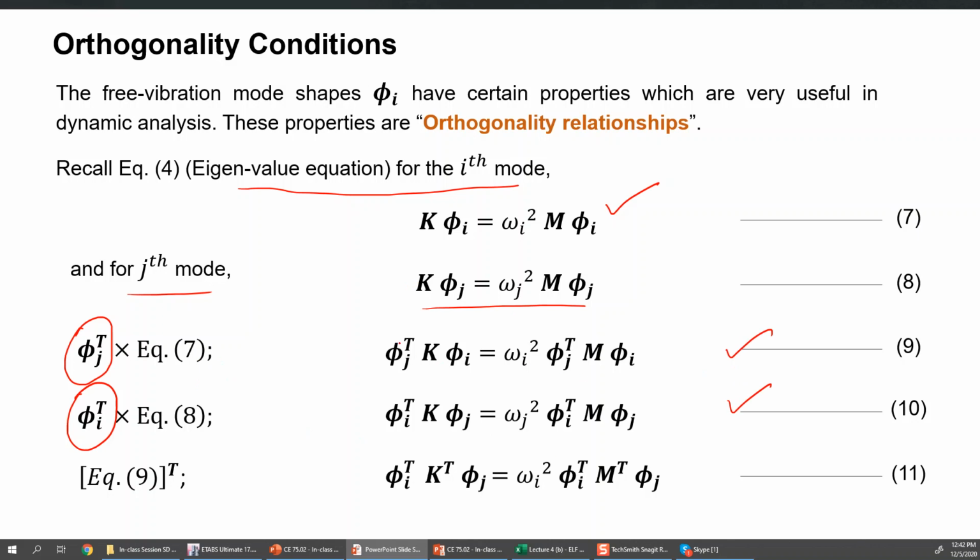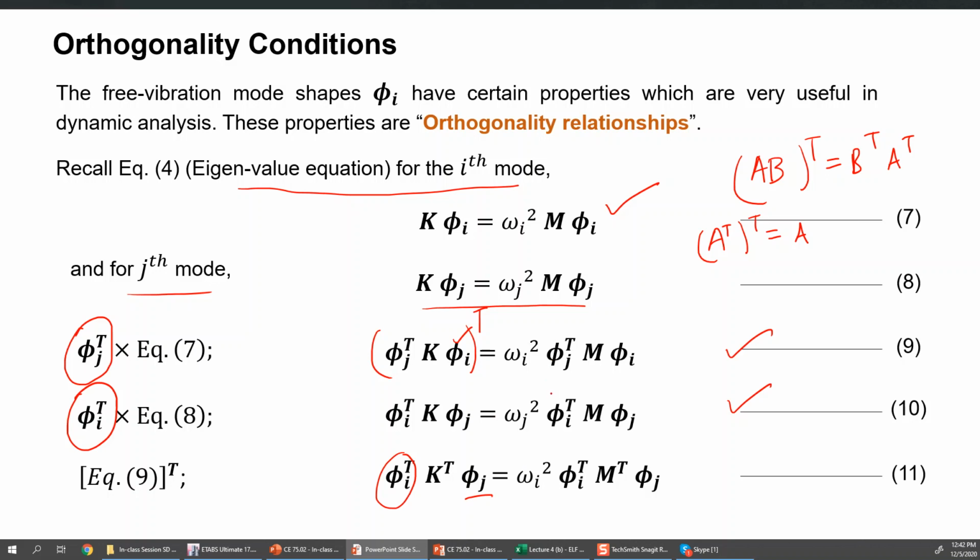Now what you can do is that you can take the transpose of this equation 9. So if you take the whole transpose here, you know already that AB whole transpose is basically equal to B transpose into A transpose. So you will have phi i transpose here, which is basically now this vector, and K transpose, and the transpose of transpose will be again the same matrix. So you know already that A transpose of transpose is again the A matrix or vector. So now phi j transpose, again transpose will be phi j simply.